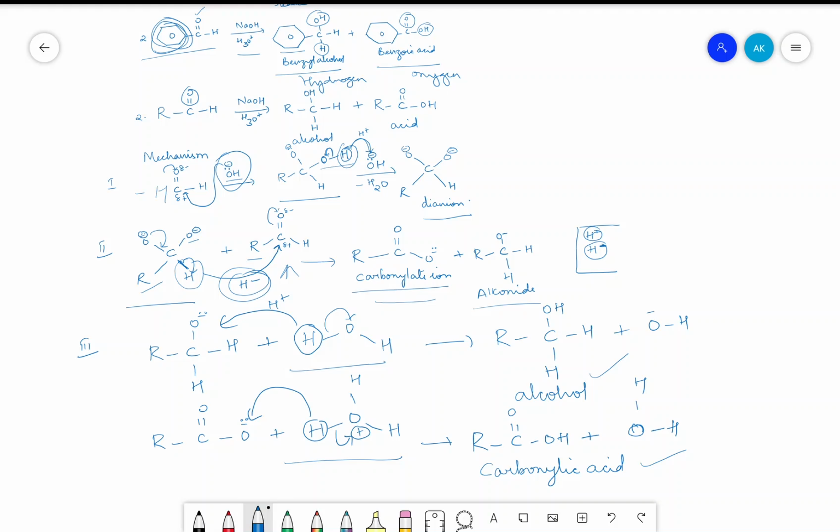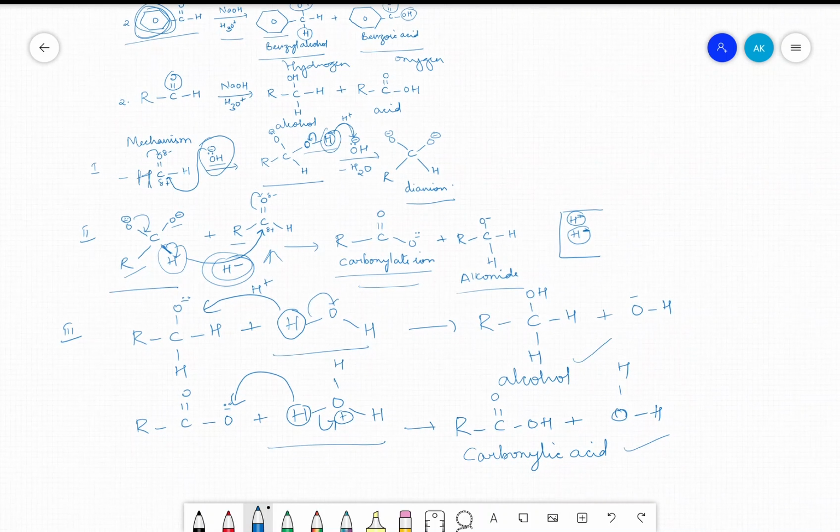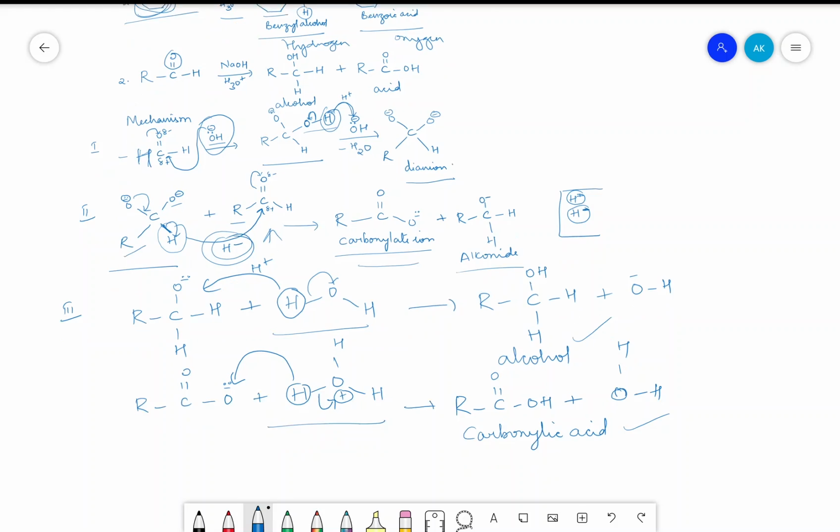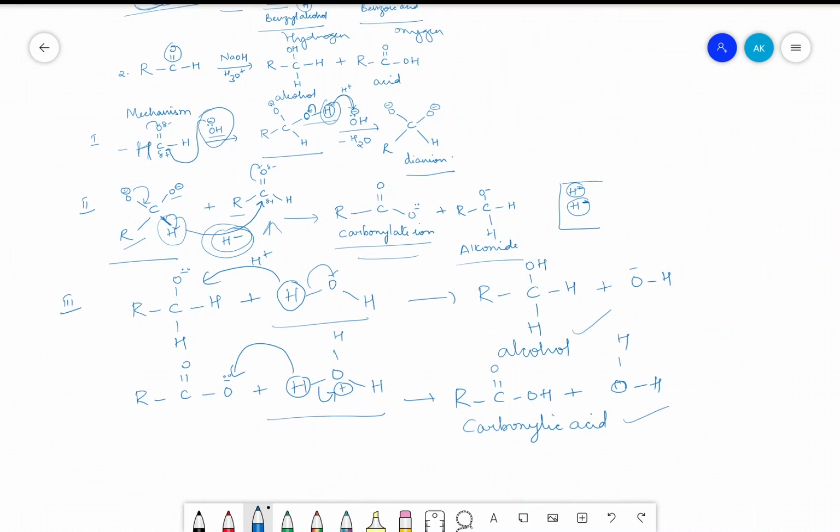If you change this R to H here and everywhere, then you are going to get finally... I have not changed everywhere, I am just telling you this was a general reaction. When you change the R here in the normal Cannizzaro reaction, then you are going to get alcohol, that is methyl alcohol. This one will be methyl alcohol CH3OH, and this one will be formic acid.